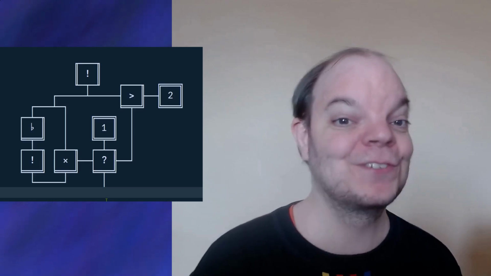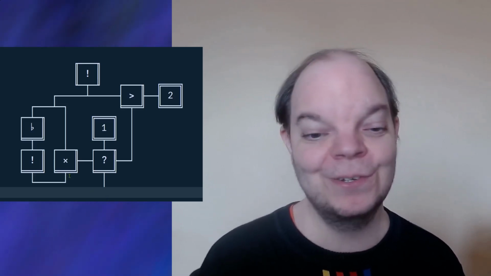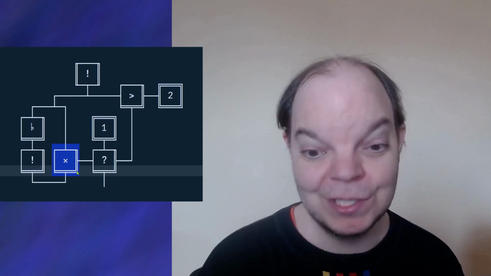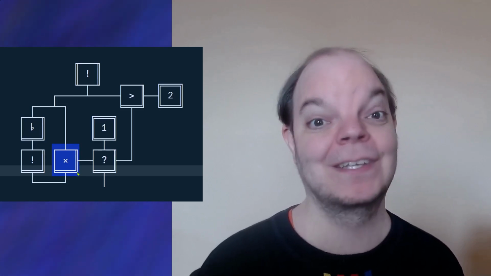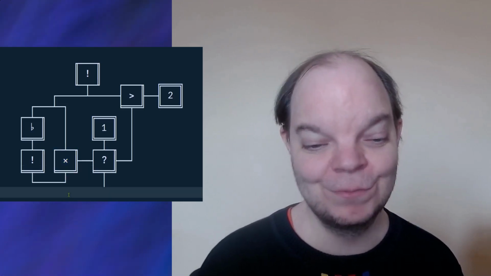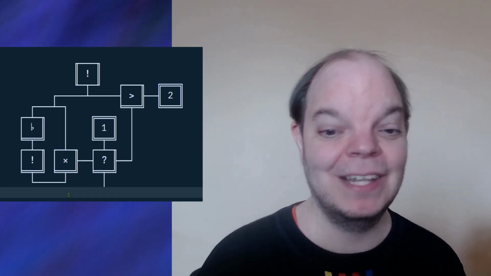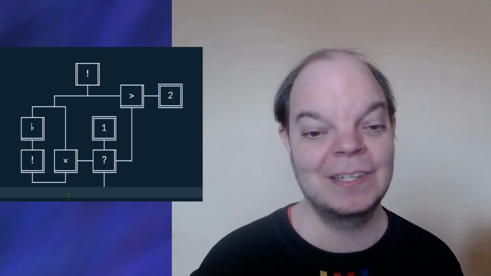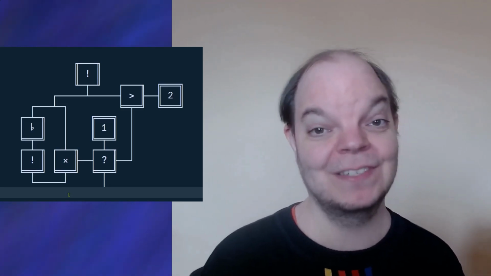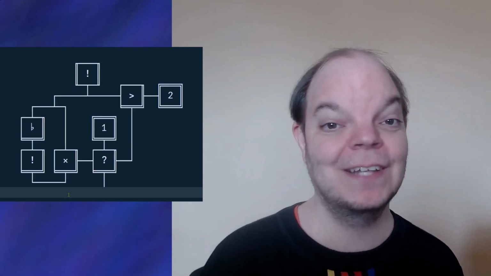But here's the twist. None of these boxes are built-ins. Every single one of these boxes calls a function which is itself written in Funciton. So that begs the obvious question, what actually is built-in? Like, how do you build something like a decrement function out of even more basic pieces? Let's go into detail on that.